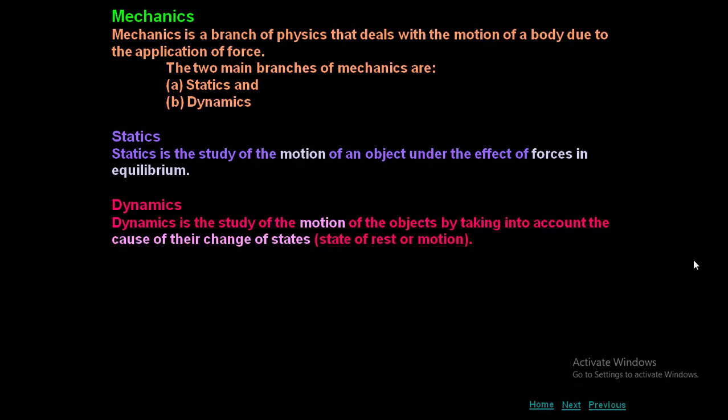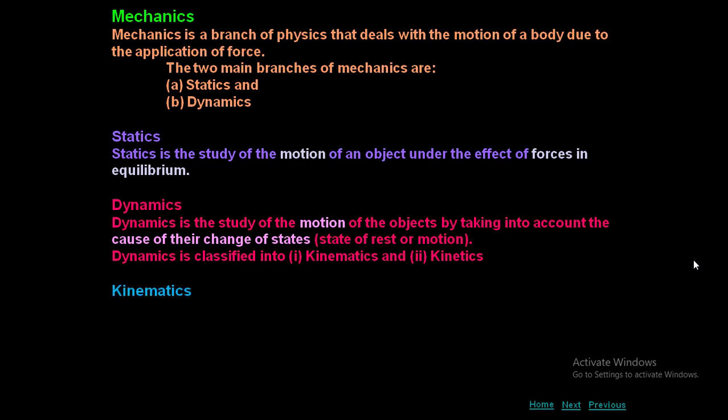Dynamics. It is a study of motion of objects by taking into account the cause of their change of states. What do you mean by state of a body? A body can be either at rest or in motion. So, a branch which deals with motion of bodies which changes their state continuously is called dynamics. Dynamics is again classified into kinematics and kinetics.